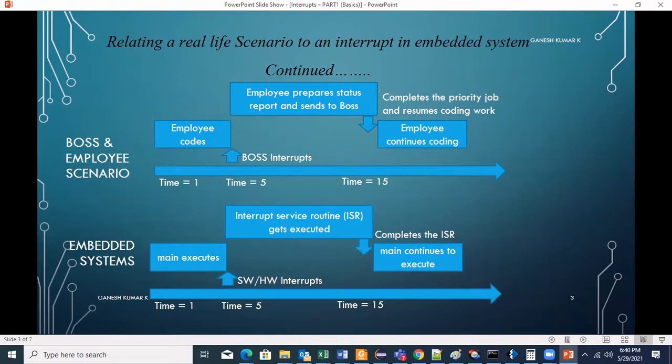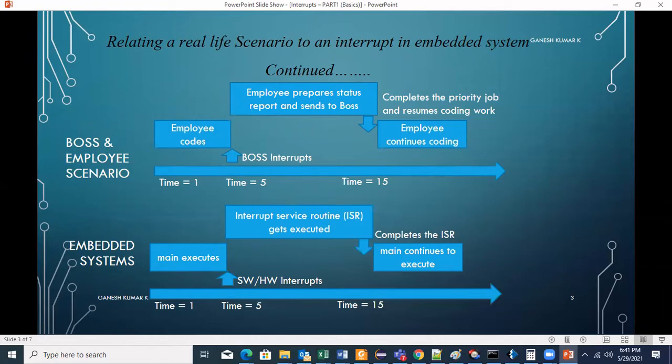So at time equal to 1, the employee starts to code. Let's say at time equal to 5, it is just an example here, the boss interrupts the employee's work and asks him to get the status report. The employee stops his work, prepares the status report and sends it to his boss. Once he has completed the priority job, he resumes his coding at t equal to 15.